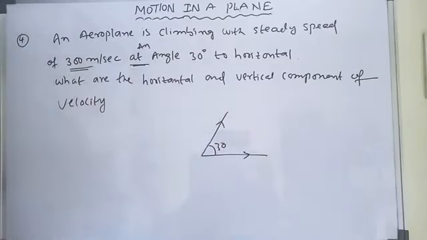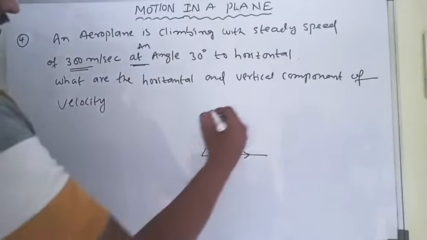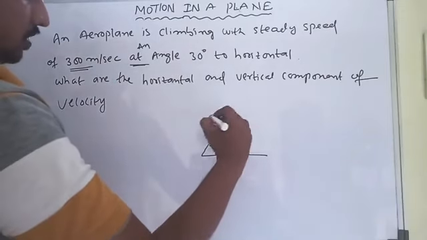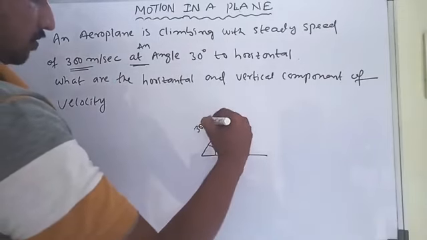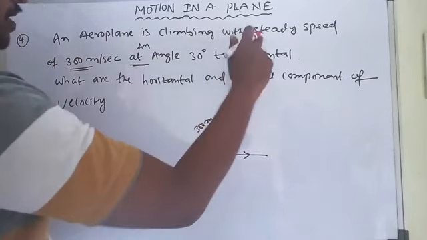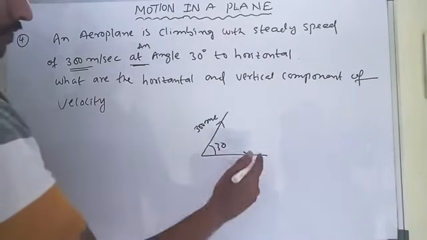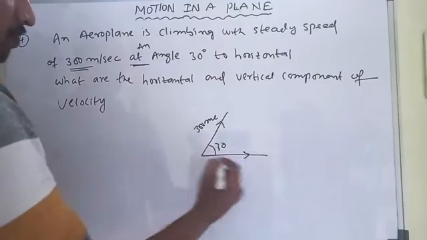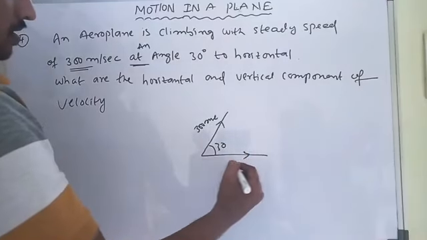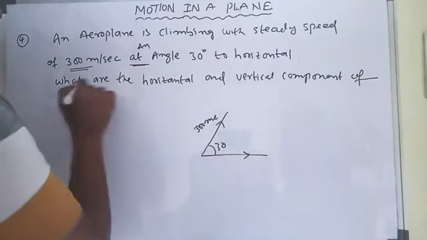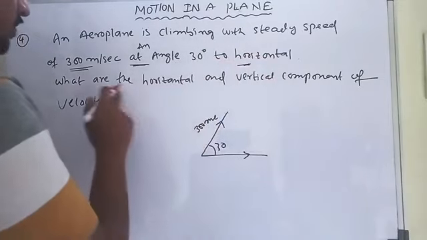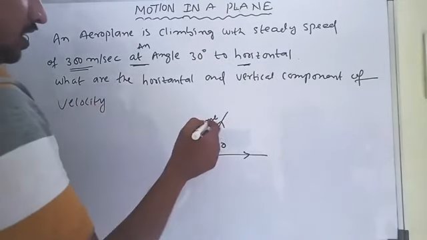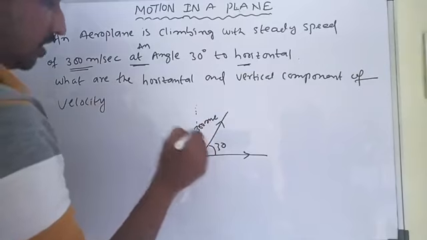This is the vertical component and this is the horizontal component. So now he is asking, what are the horizontal and vertical components?